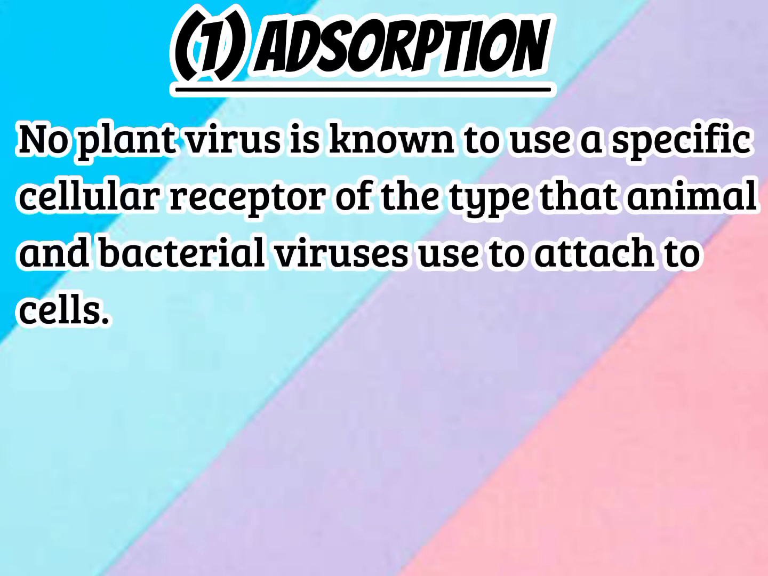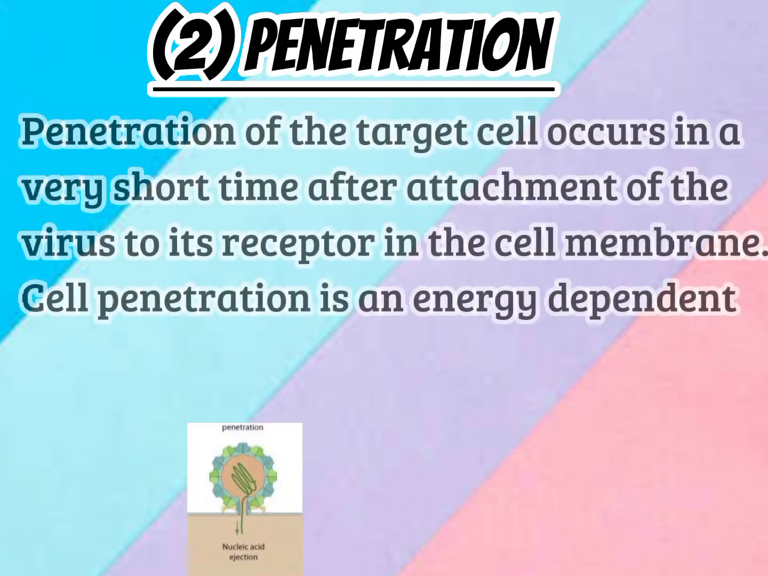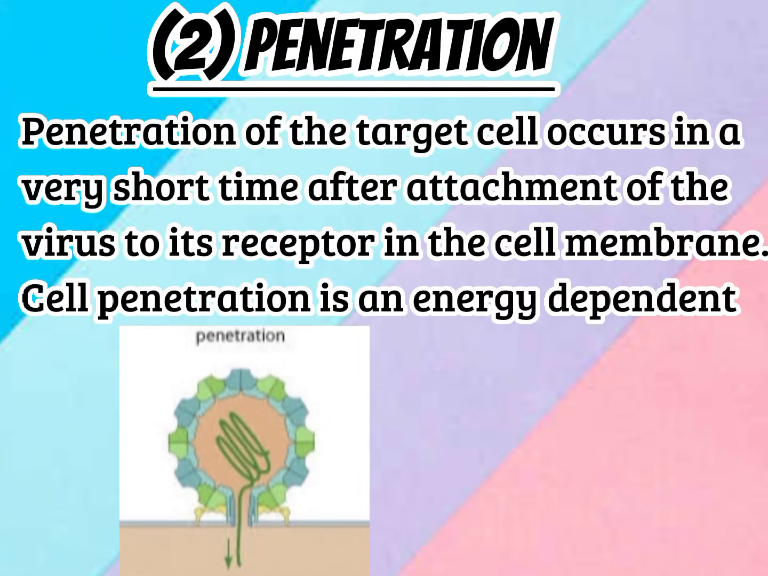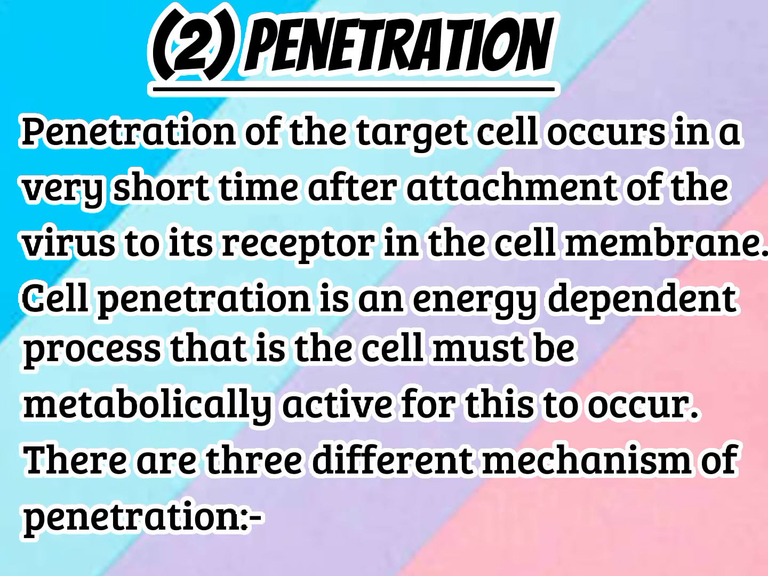No plant virus is known to use a specific cellular receptor of the type that animal and bacterial viruses use to attach to cells. Penetration of the target cell occurs in a very short time after attachment of the virus to its receptor in the cell membrane. Cell penetration is an energy-dependent process, that is, the cell must be metabolically active for this to occur. There are 3 different mechanisms of penetration.